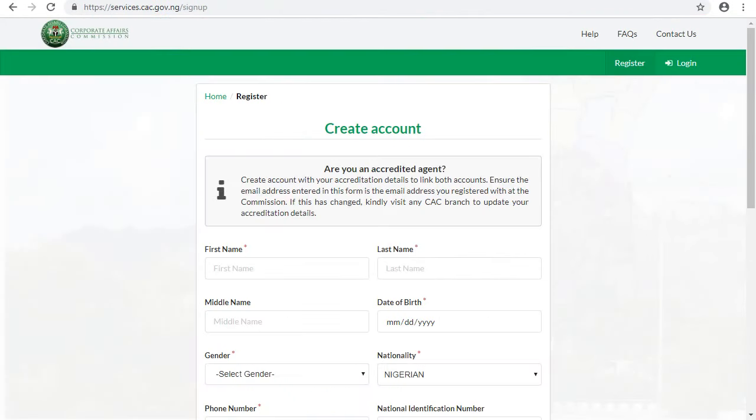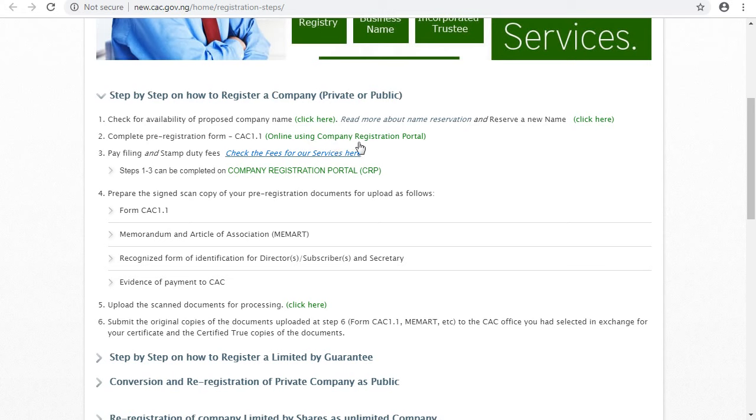Now, for example, you want to complete your registration online using the company registration portal. You can also register your company. The first one here is for you to do a search for your name, and the next one is for you to reserve your name. If you want to proceed to registration, to register the company online, you click on this link here to enable you to register the company online. I hope you are following.